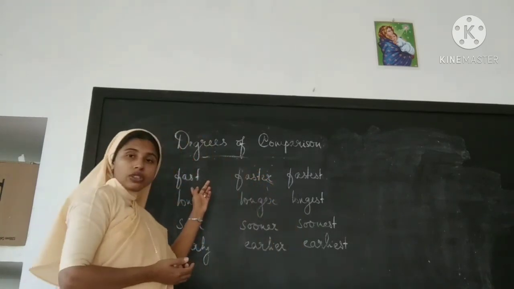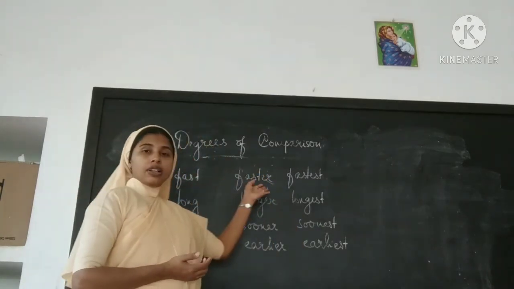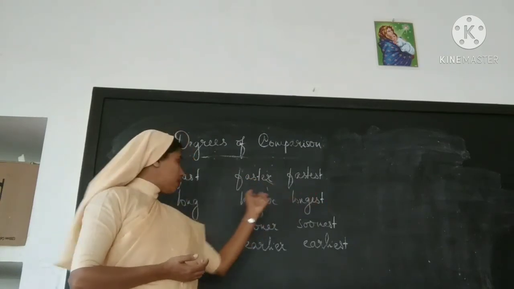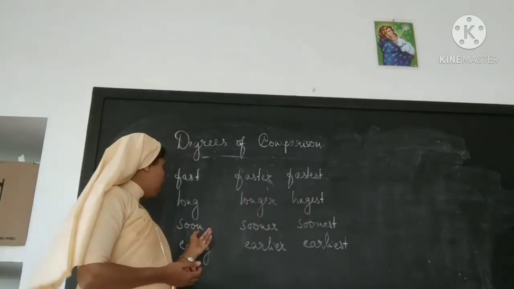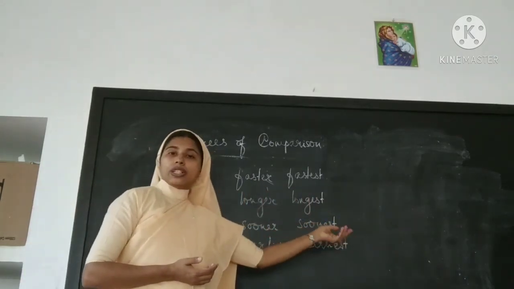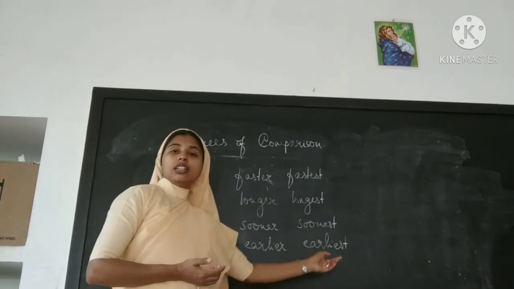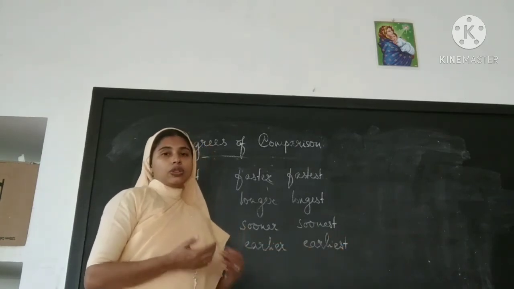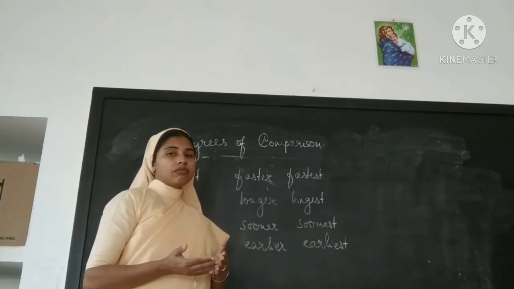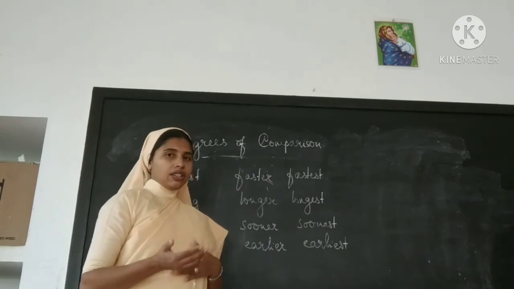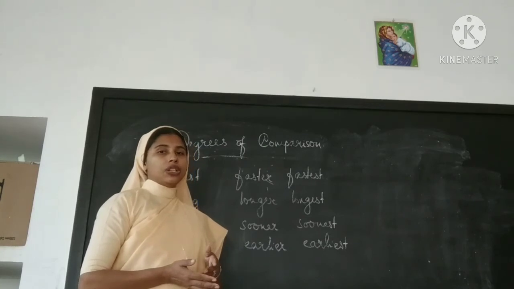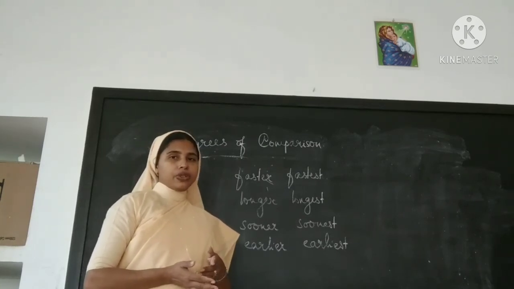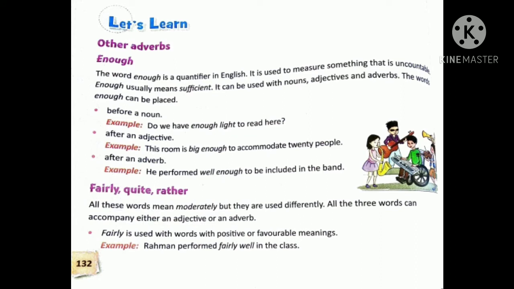Some of the words given here are fast, faster, fastest; long, longer, longest; soon, sooner, soonest; early, earlier, earliest. So you add er and est to get the comparative and superlative degrees of adverbs.